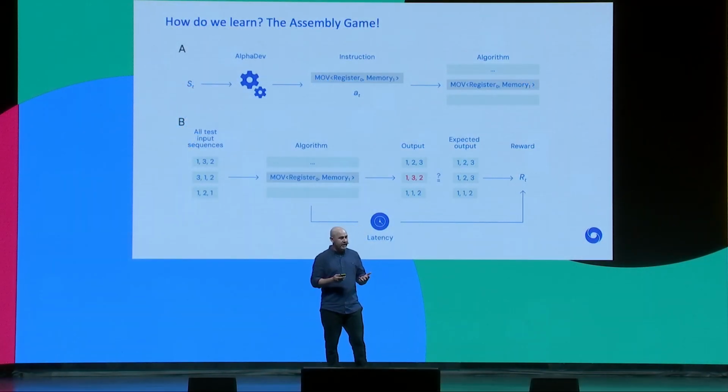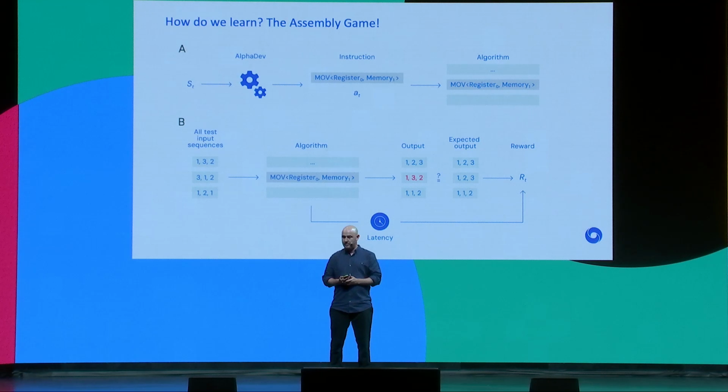So what we do is then we check the correctness and speed of the algorithm. For correctness, what we do in the case of sorting is you feed in a set of unsorted sequences into the algorithm. Then, based on the outputs, if it's sorting correctly, you reward the agent. If it's sorting incorrectly, you penalize it. And then you reward it for making the latency smaller and smaller. But how do we measure latency?